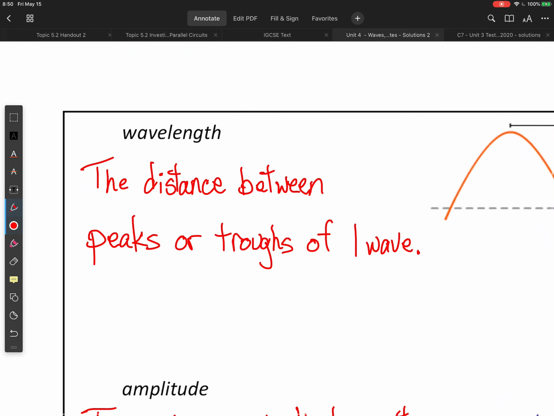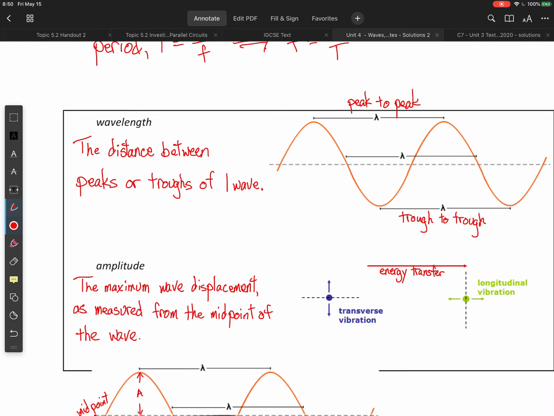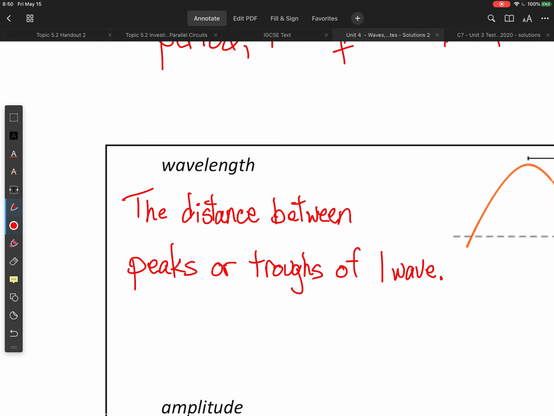This definition is slightly problematic because it doesn't include longitudinal waves. So we could also say the distance between rarefactions or compressions for longitudinal waves, and we'll see what that means momentarily. We have not defined those yet.